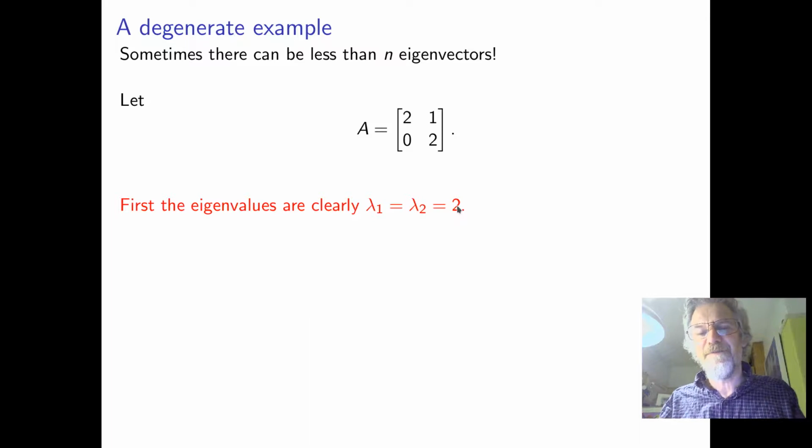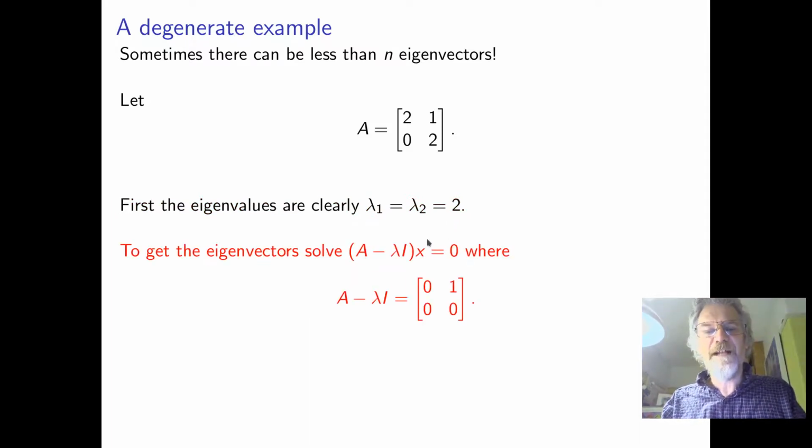And then to find the eigenvector, we solve A minus 2I, and we get this rather silly little matrix with lots of zeros. And you see, obviously, if I multiply that by (1, 0), I get 0. So I've got an eigenvector. You just solve this equation, you get that (1, 0) is an eigenvector.